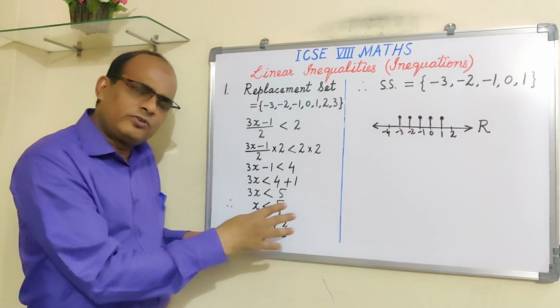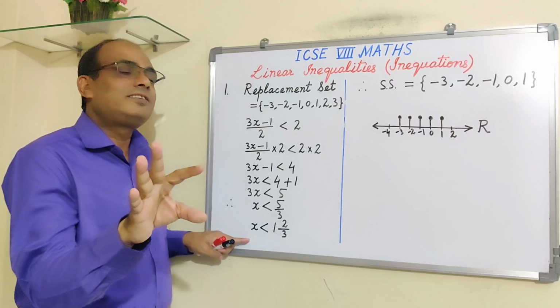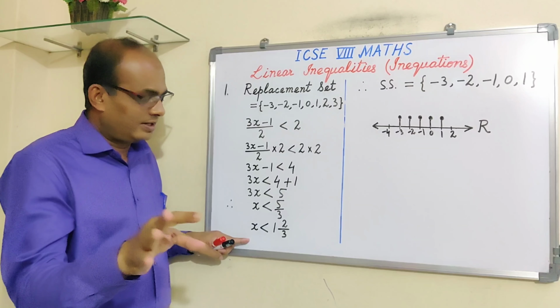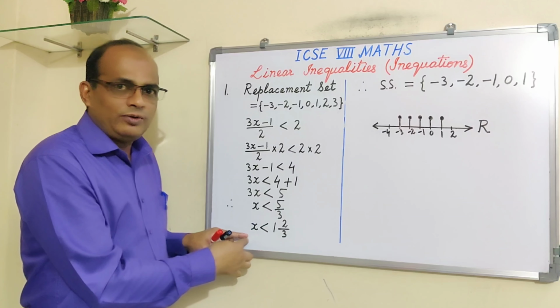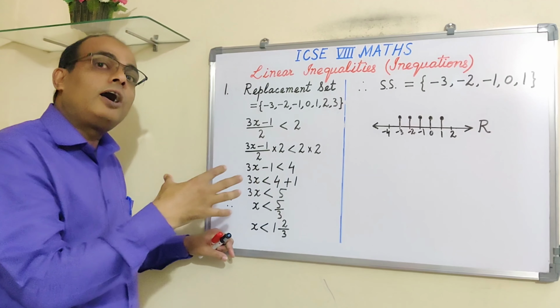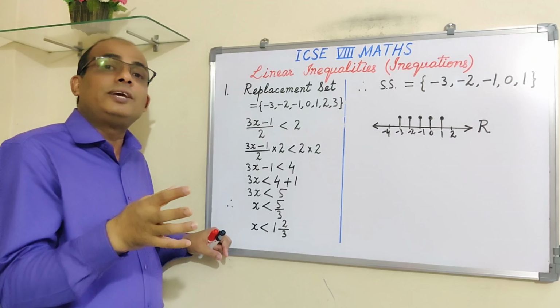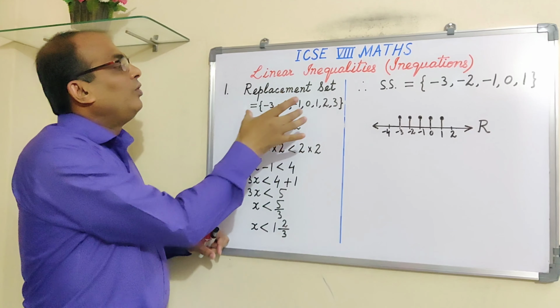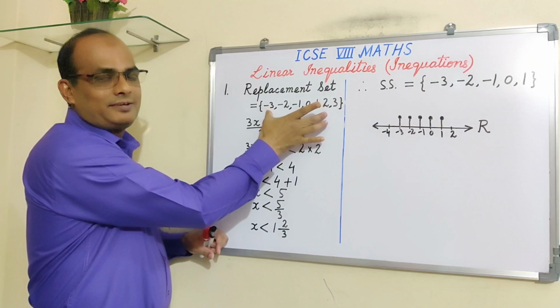But one restriction is there, one condition is given. There are many values which are less than 1.6, but out of those values you have to take only the values which are there in this set.